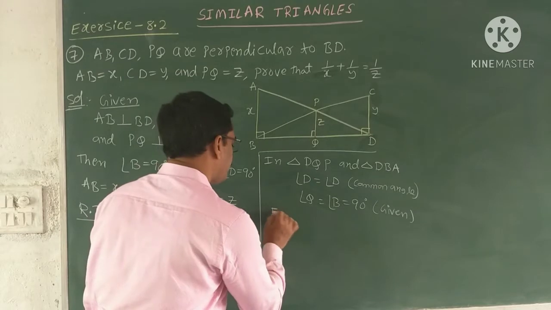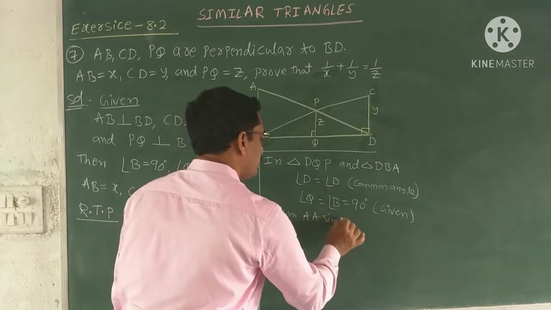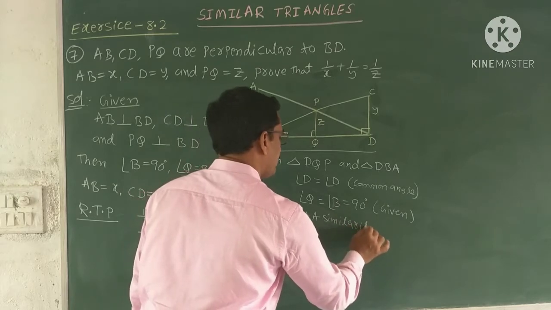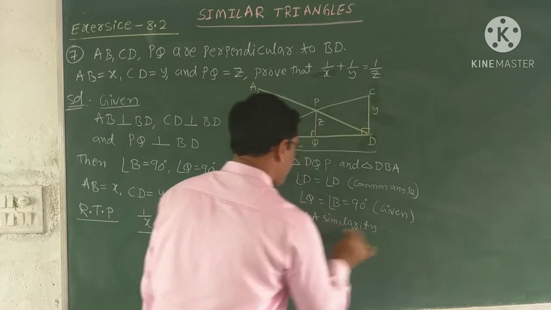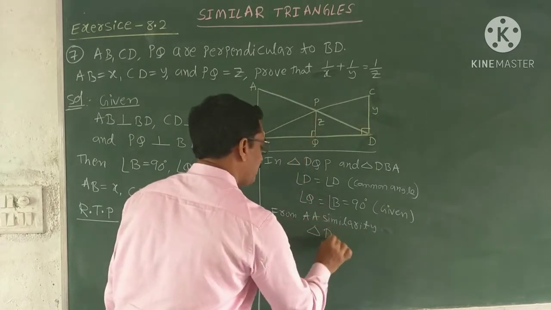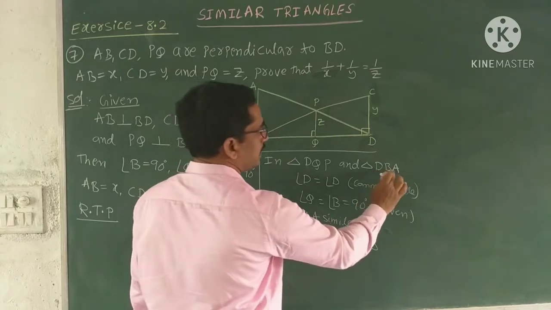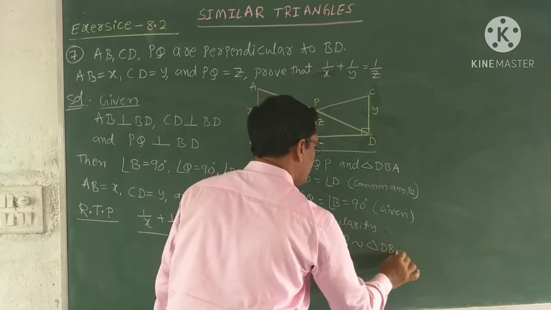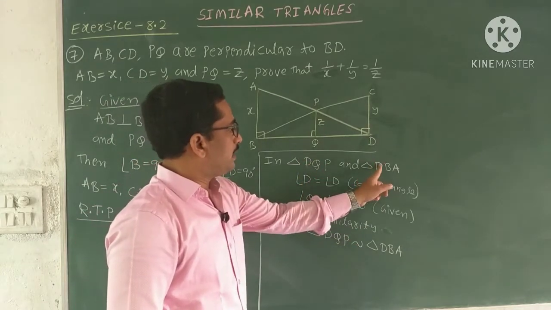From AA similarity, triangle DQP is similar to triangle DBA.